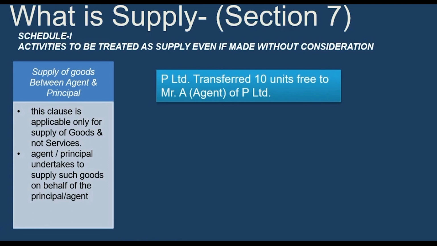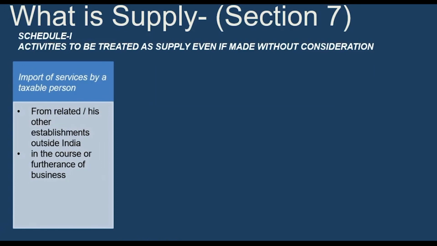Then the last clause is import of service by a taxable person. Over here the important words are import of service. In the earlier case, it was only for transfer of goods between agent and principal. Here, only import of service is covered, not goods. Import of service from a related person or other establishment outside India, and it should be for the purpose of their business.